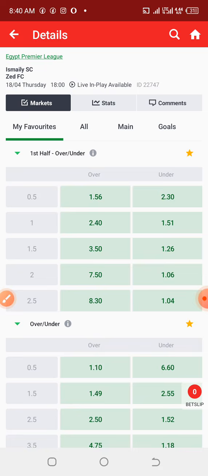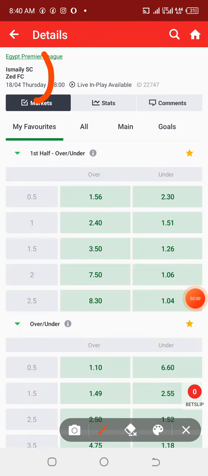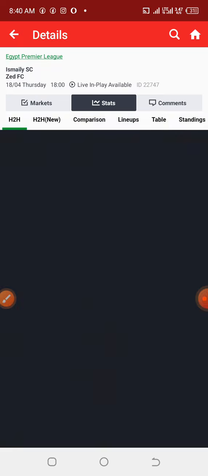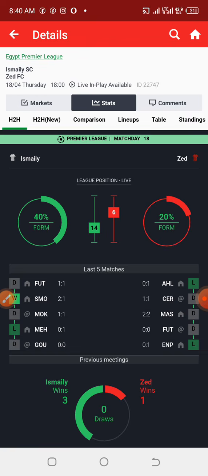I'm going to check the match between Ismaili and Z, a match in the Egypt Premier League. Now let us go to their stats, because the stats is where we have all the data concerning the previous meeting of this particular match.